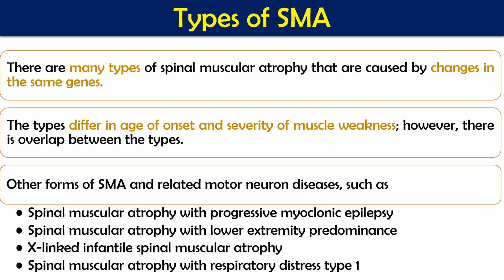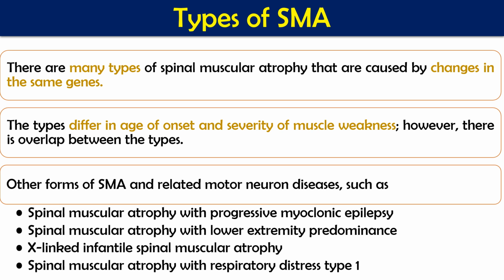The types differ in the age of onset and severity of muscle weakness. The major classes are five different types: type 0, type 1, 2, 3 and 4, so SMA 0, SMA 1, SMA 2, SMA 3 and SMA 4. Those types differ in their age of onset and the severity of the muscle weakness.